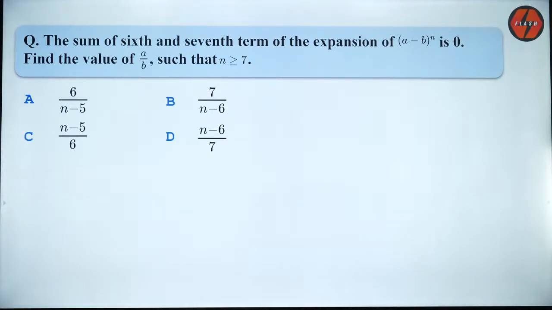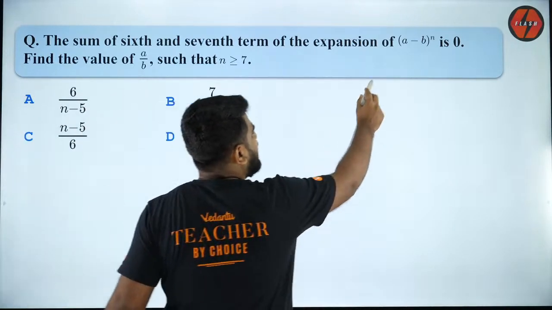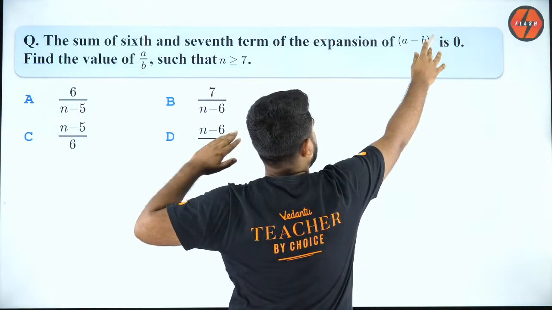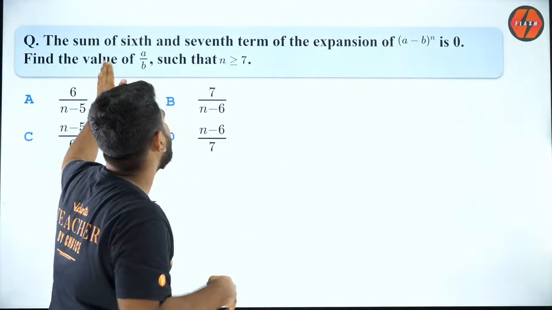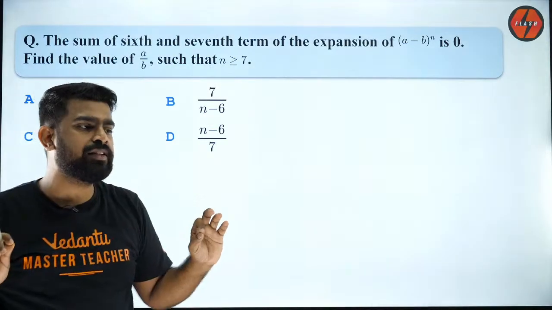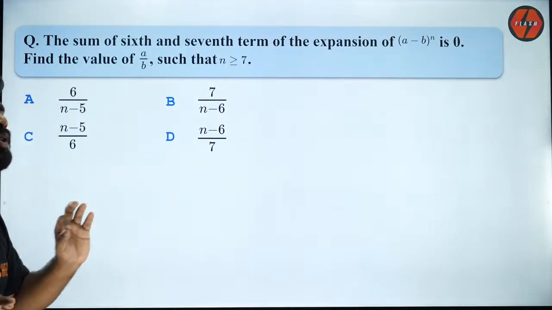So the sum of 6th and 7th term of the expansion a minus b power n. So guys, that is a minus b whole power n is 0. Then what is the value of a by b? Laddu question. Don't do anything wrong. Try to get it correct.